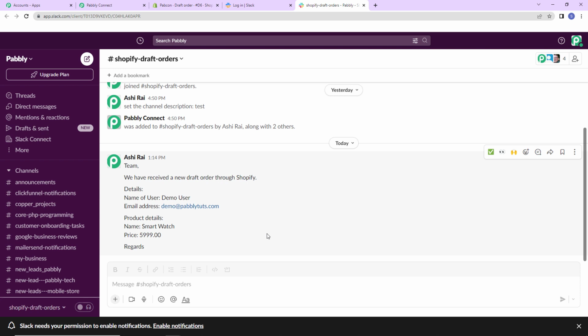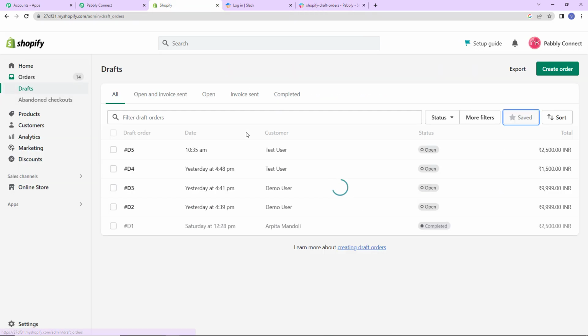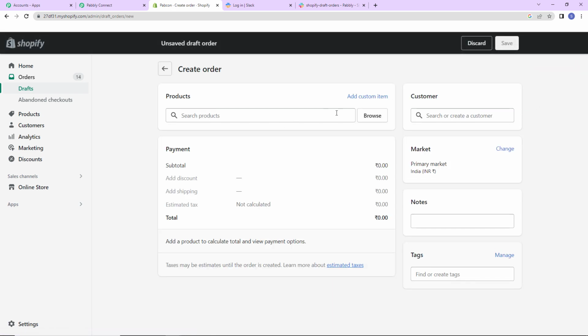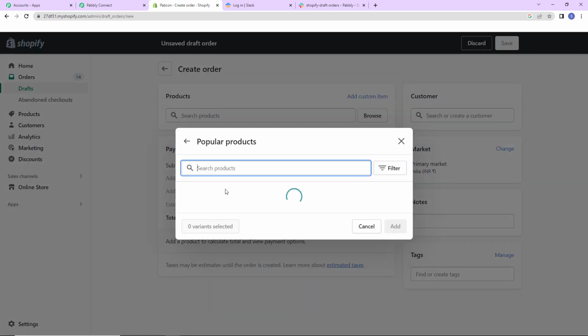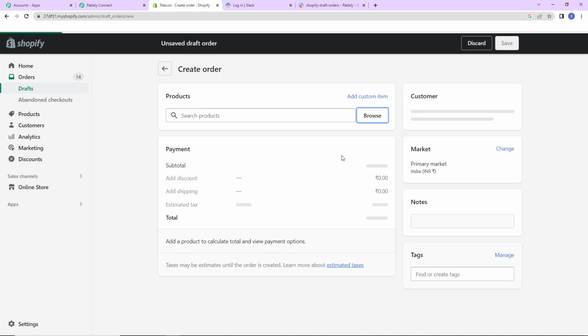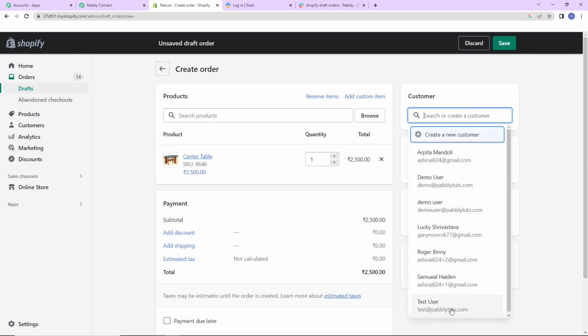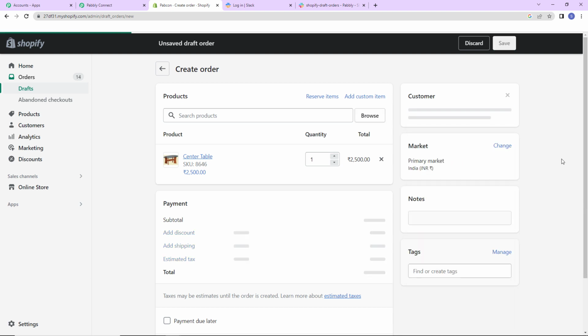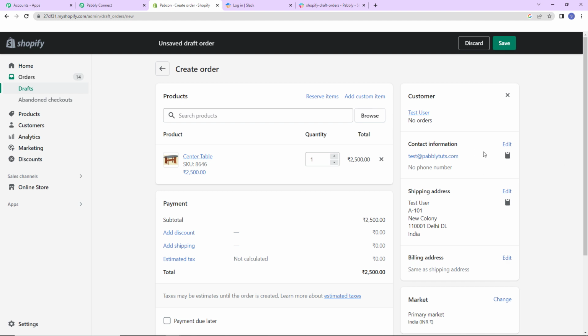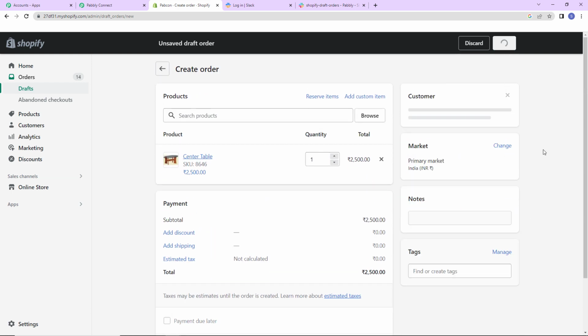But we also need to check the same in real time. Again, I'm going to take you back to Shopify. Let's go back to drafts, create another order here. This time, let's say the product here is a scent table. Let's click on add. Here we can see that the amount has been captured. Let's say the customer is test user. So the email ID is test at pabblytudes.com. If you wish to add a number, you can edit it. Here is the shipping address. Once we have done this, I'm going to click on save.